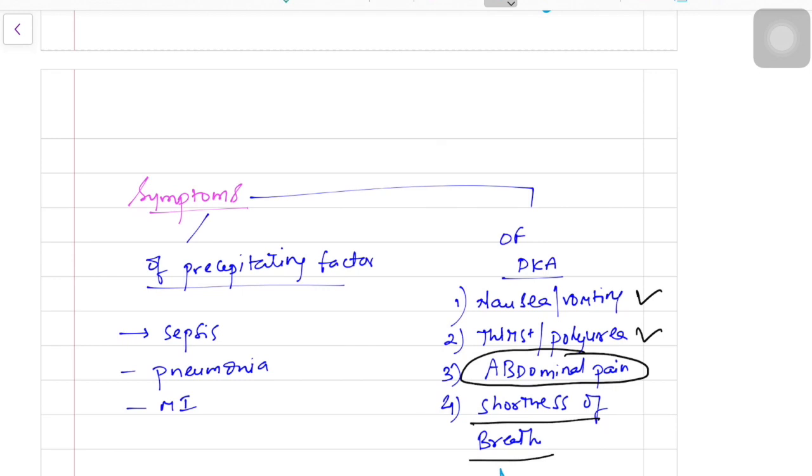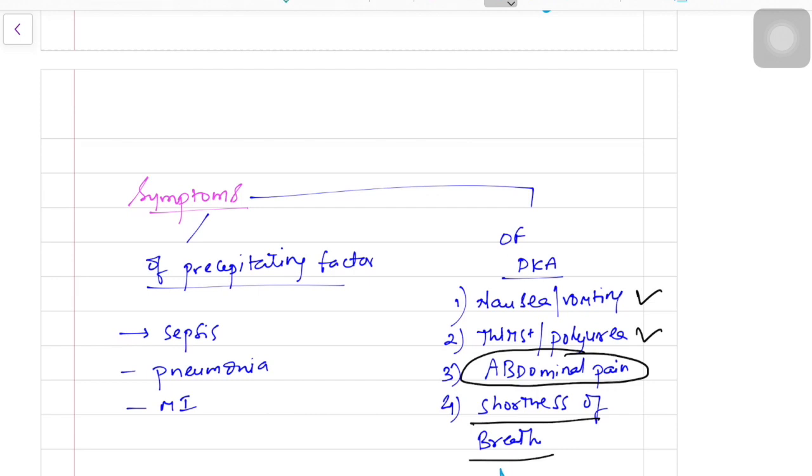Now, how will the DKA patient look? Usually the first presentation may be in young patients, or patients already diagnosed as diabetic on oral hypoglycemics or insulin therapy.